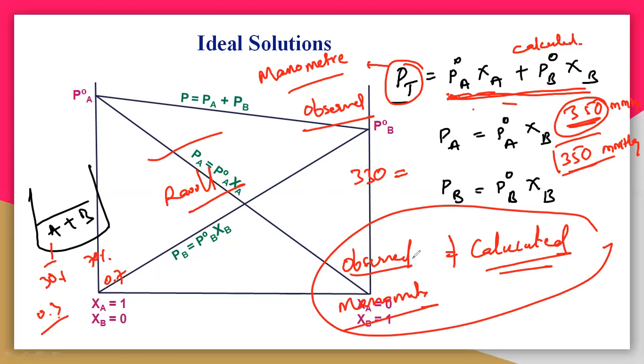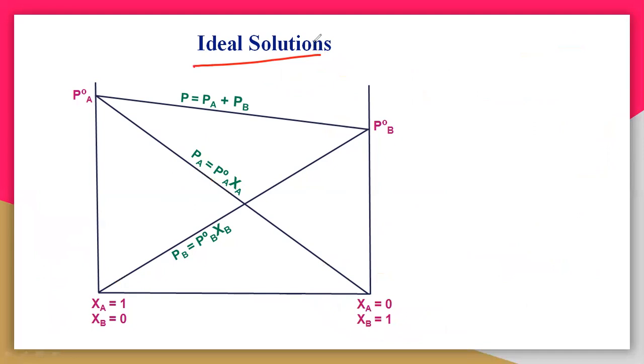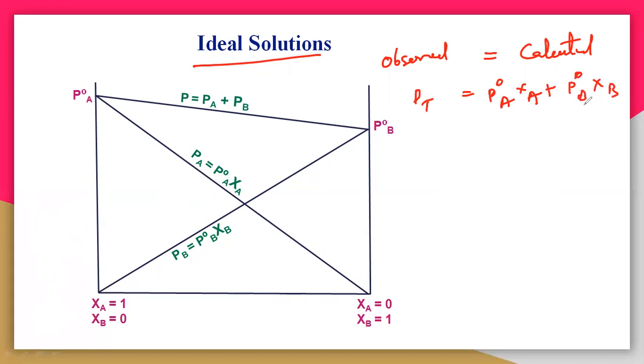Here the observed pressure PT is equal to P naught A zeta A plus P naught B zeta B, a calculated value, compared with the manometer observed value. If it is equal, then it is following Raoult's law, that is an ideal solution. If not, it is a non-ideal solution, which we will see in the next session.